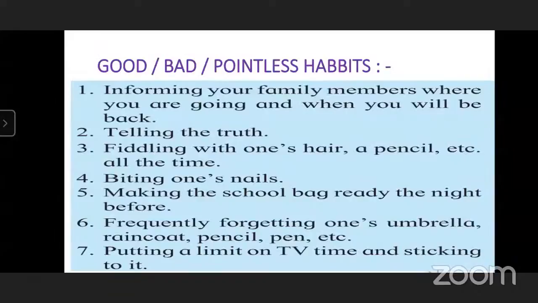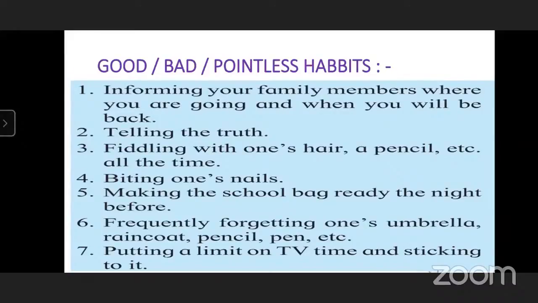So again, there are questions about which are good, bad, and pointless habits. First of all, informing your family members where you are going and when you will be back. Is it a good habit, a bad habit or a pointless habit? Sir, it is good. Yes, it is good. Second question, telling the truth. It is good. Yes, very good.